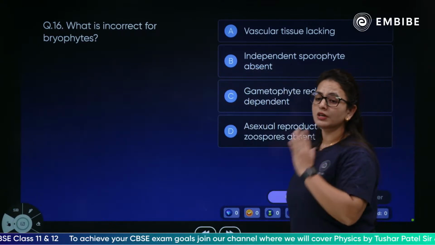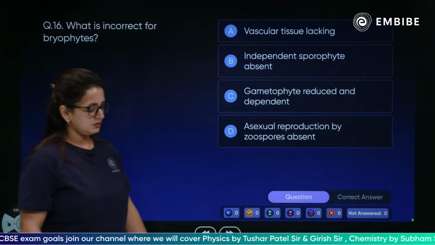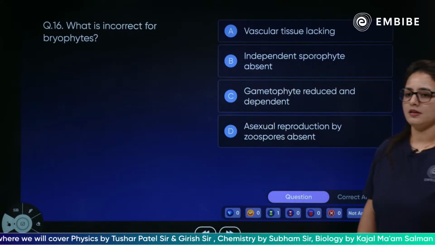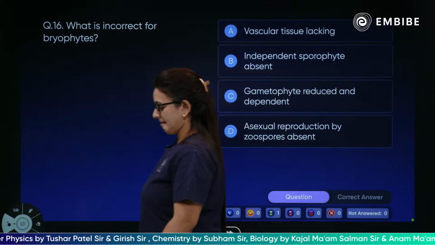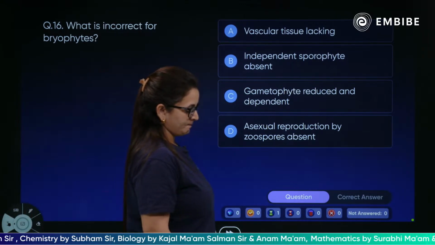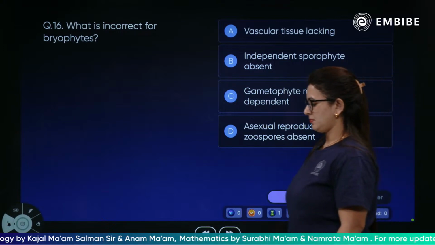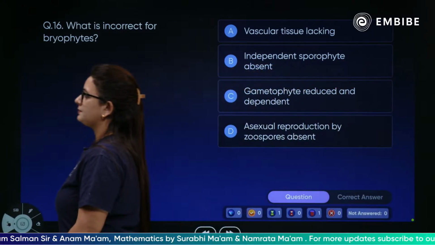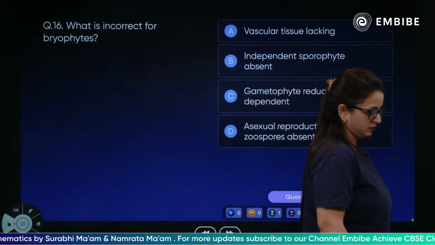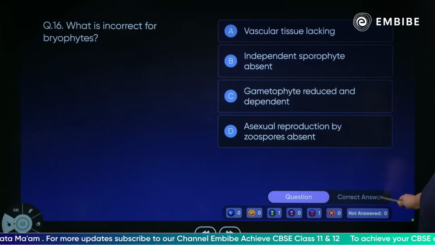Yes, vascular tissue is lacking, absolutely simple.